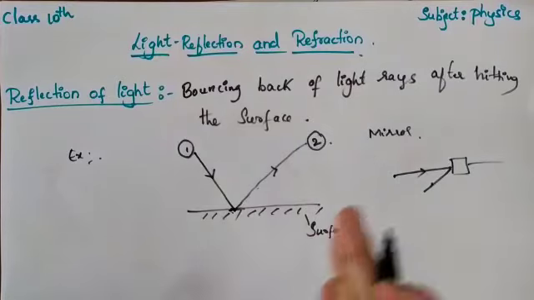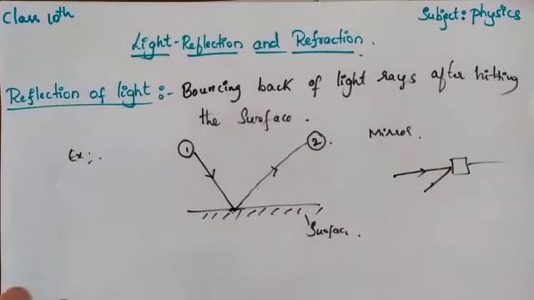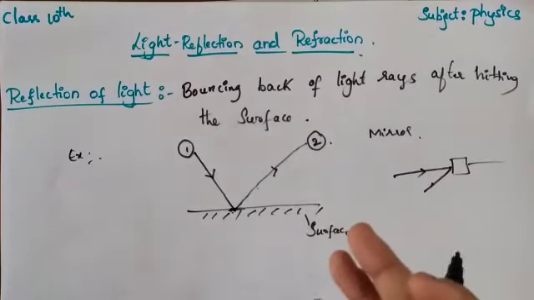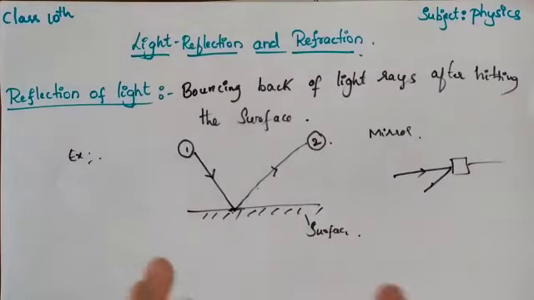So my question is whether only a mirror reflects, or all the objects around us also reflect. Yes, of course, we are also reflecting light, so that another person is able to see us. Not only a mirror, all objects reflect light, but the conditions for both are different. For a mirror the reflection is different, and for other objects there is a difference.